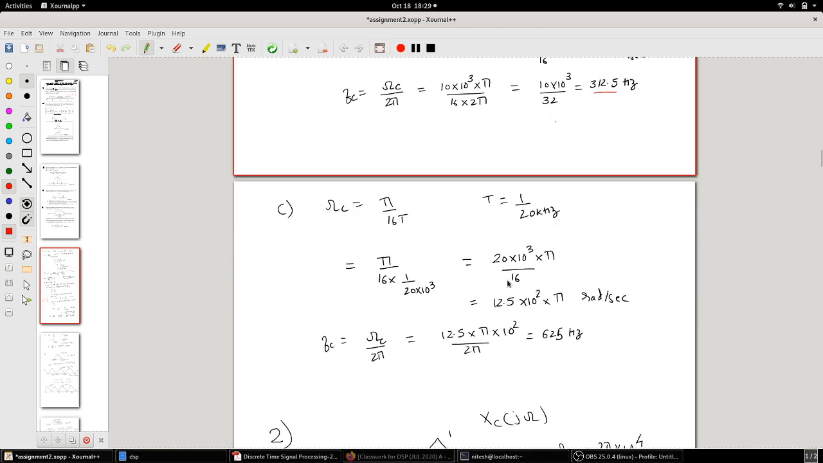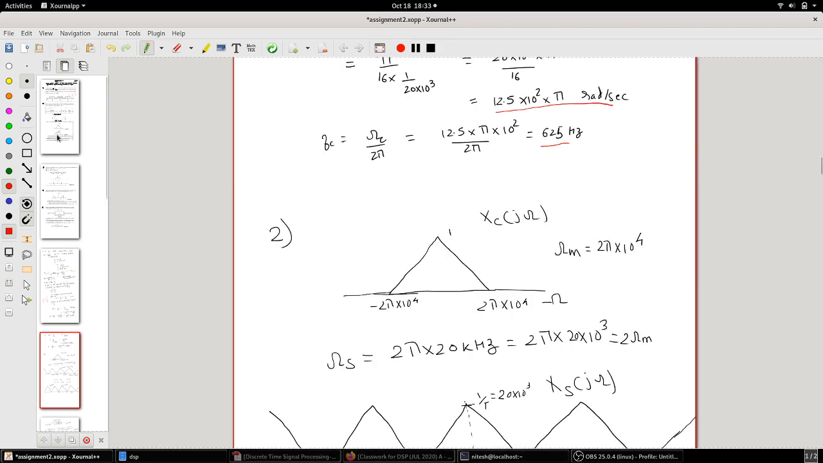Okay, now in the next question what they have done is they have only changed the value of T, the sampling rate. If the sampling rate is changed, the only thing which changes is the T value. So the same concepts apply, and you will have pi by 16 into T. So the answer is going to be 625 hertz, the cutoff frequency, or 12.5 into 10 raised to 2 pi radians per second. Clear?